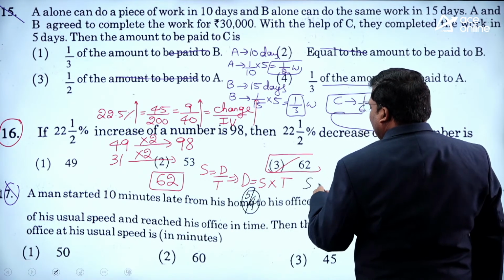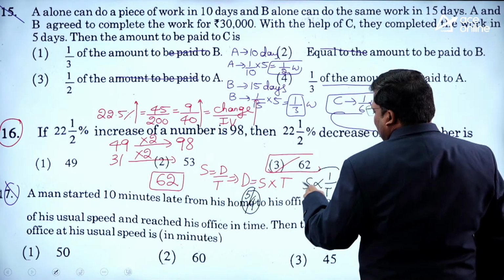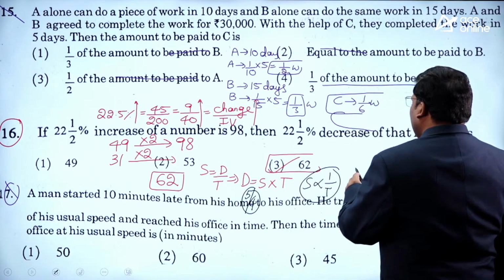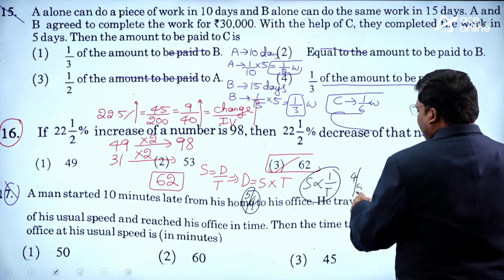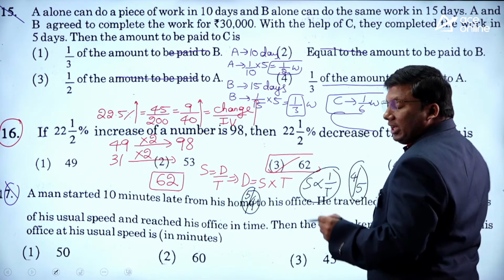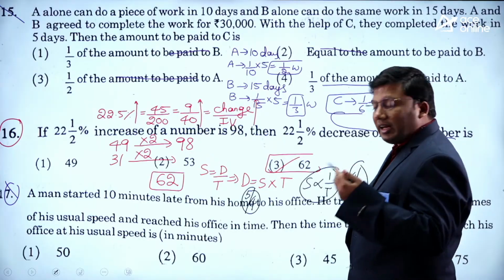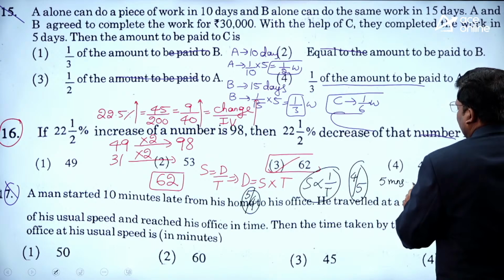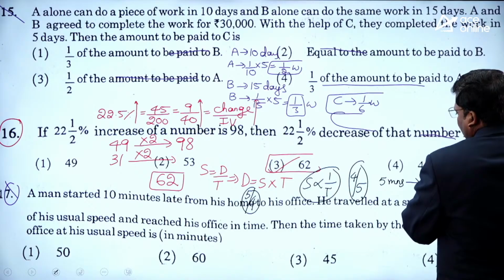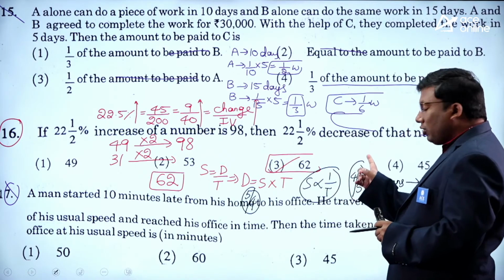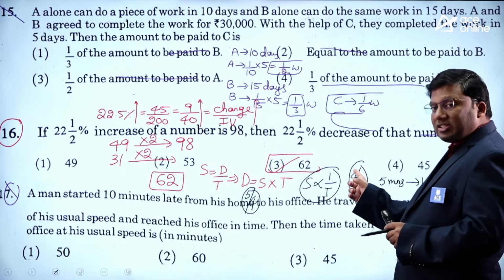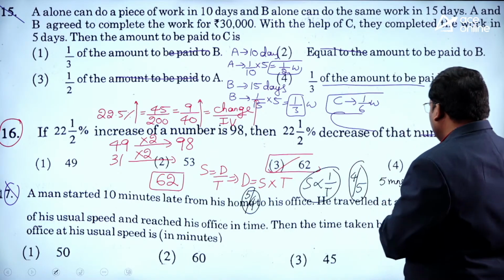Speed and time are inversely proportional to each other. If speed is 5/4, time will become 4/5. 4/5 means instead of 5 minutes, he traveled for 4 minutes. That means he saves 1 minute. Instead of 5 minutes he took 4 minutes because speed is increased. That means it is 1 minute.